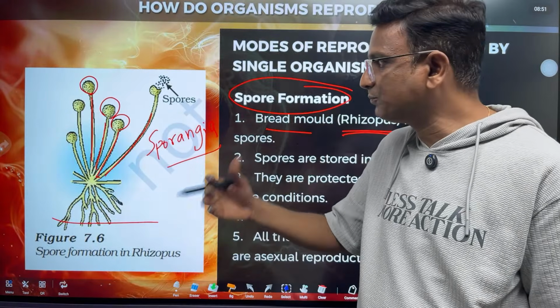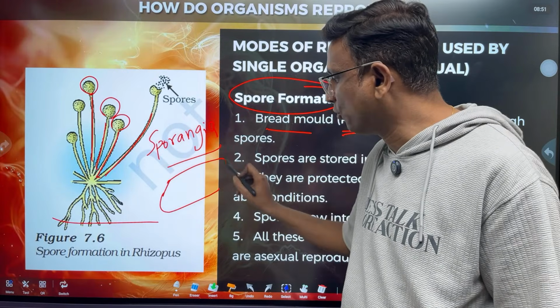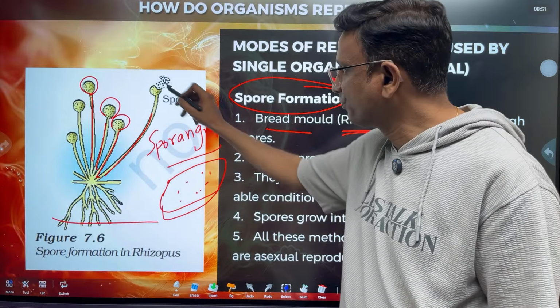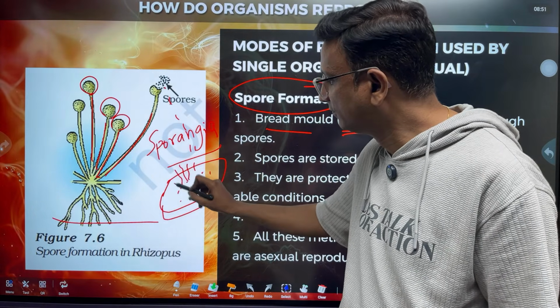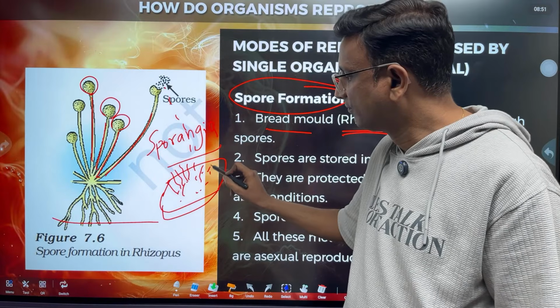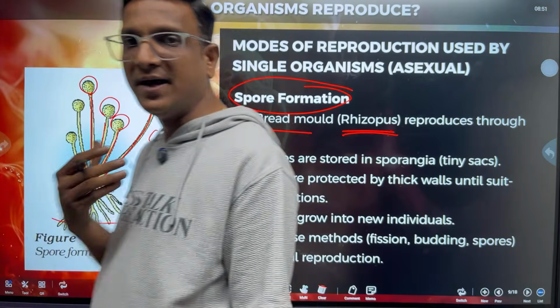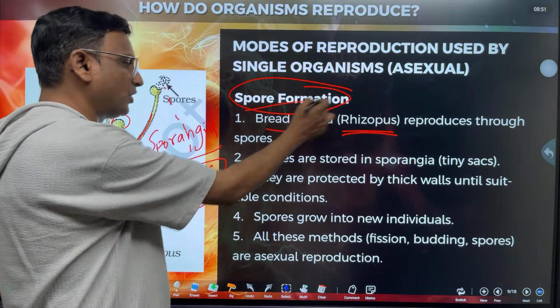When these spores reach a favorable condition, for example, if they fall on a bread slice, they will grow into mold. This way, fungus and bacteria spread using spores. So this is spore formation.